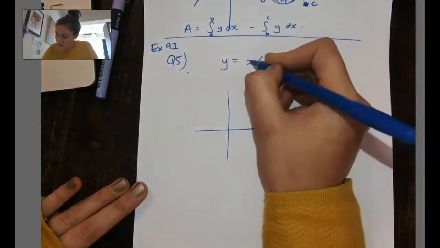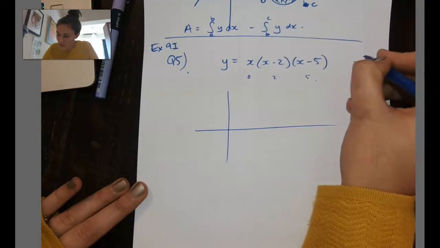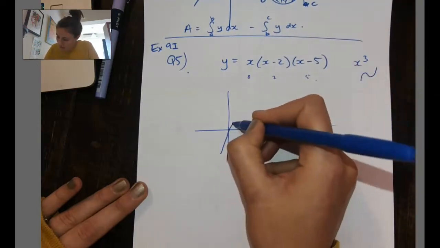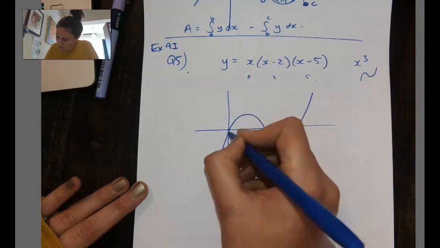I've got x times x times x, which gives me a positive x cubed, so it's going to be this kind of shape. There and there. So 0, 2 and